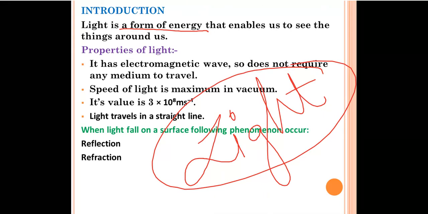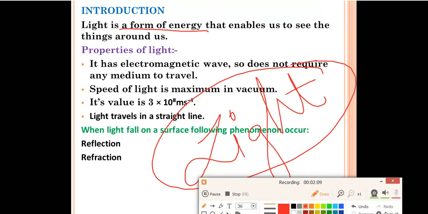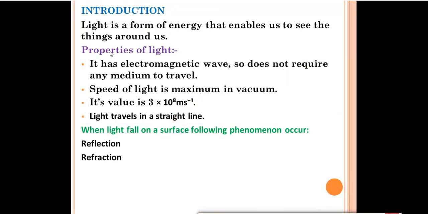Now, what are the properties of light? We'll read about those properties also. The first property is that it is an electromagnetic wave, so it does not require any medium to travel. It can travel in air or in vacuum also. Speed of light is maximum in vacuum. What is the speed of light in vacuum? It is 3 into 10 to the power 8 meter per second. This point is important. Speed of light in vacuum is 3 into 10 to the power 8 meter per second. Light travels in a straight line.